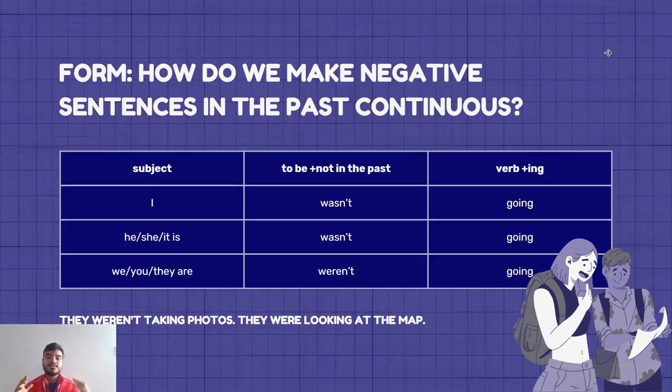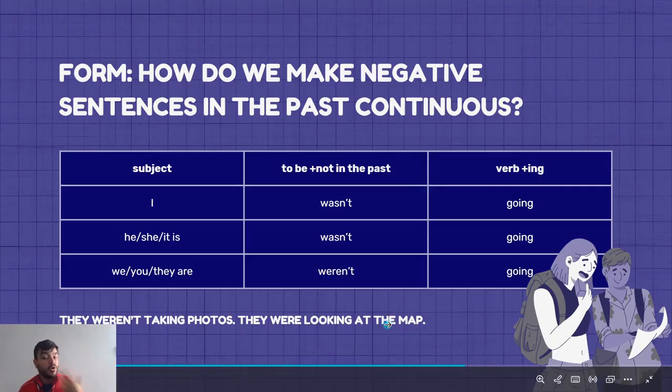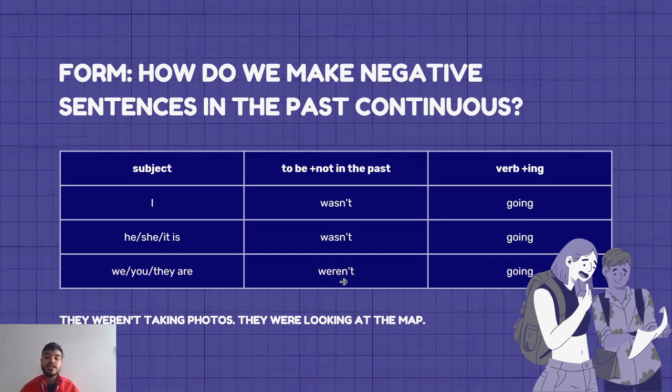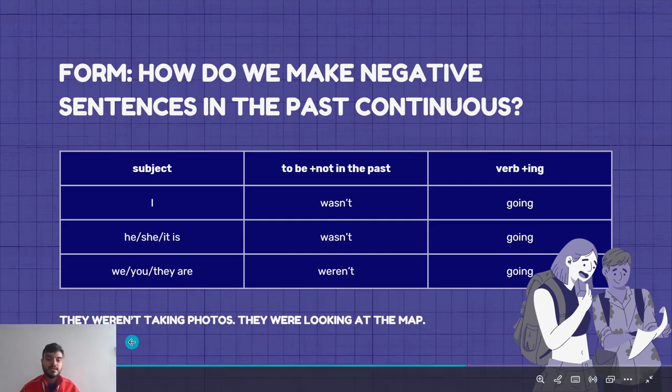Now, teacher, I want to make negative sentences in the past continuous. Easy busy. It's the same thing as you do in the affirmative way, but you need to add not after the verb to be in past. So in this case, instead of I was, it would be I was not or I wasn't. And in the case of were, it would be they were not or they weren't. Here you have two examples. You have one example in the negative form and one example in the affirmative form.